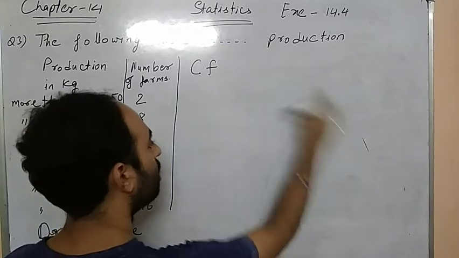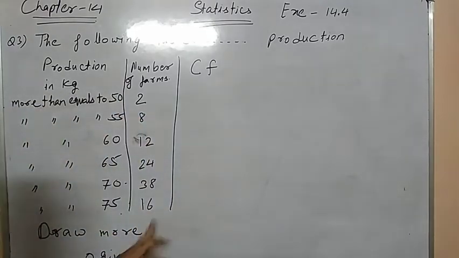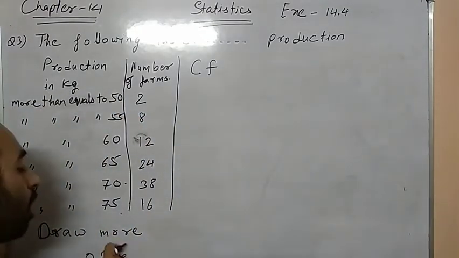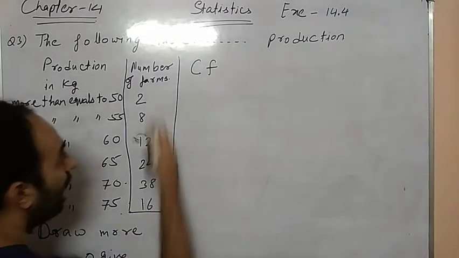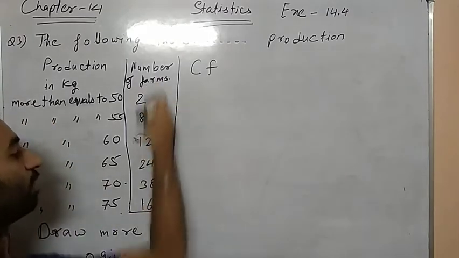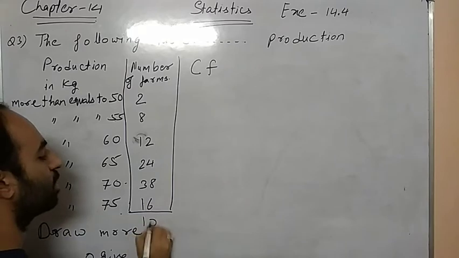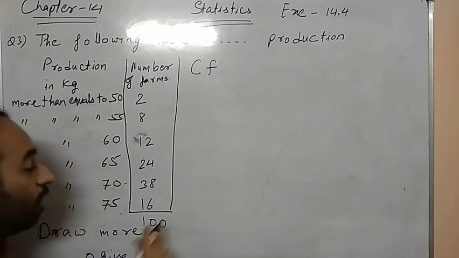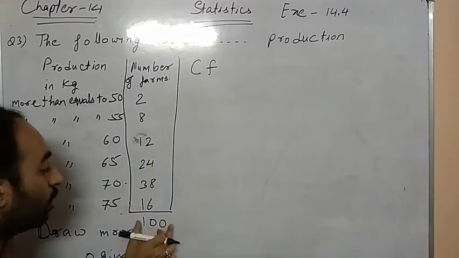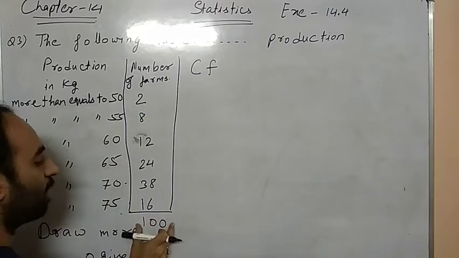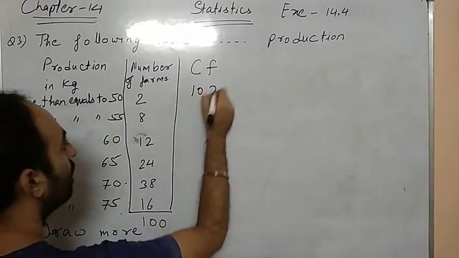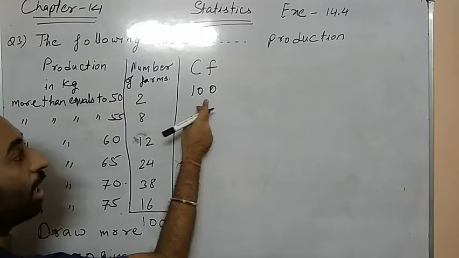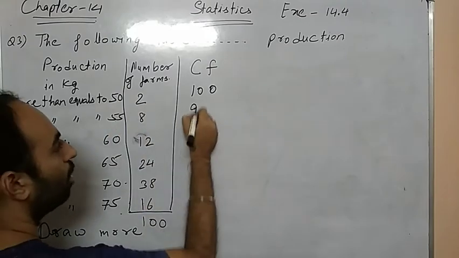So what will we do now? First we will find the cumulative frequency. For more than type, first we add all the frequencies. When you add, it comes to 100, which is already given in the question. For more than type, you write this total of frequency first, whatever it comes to.